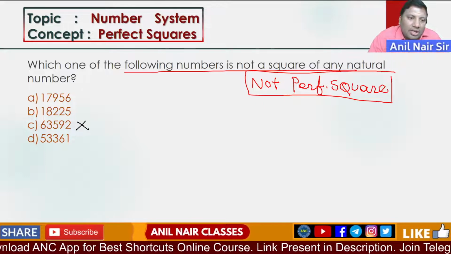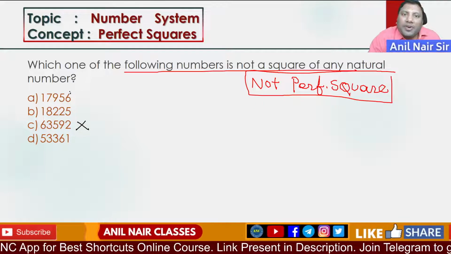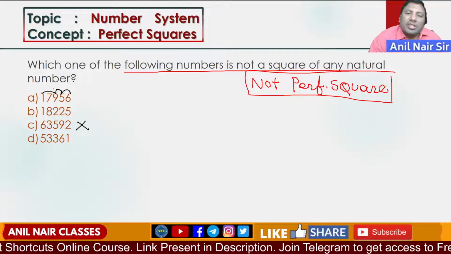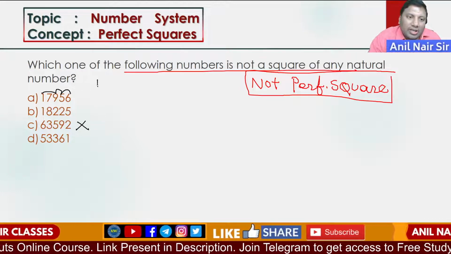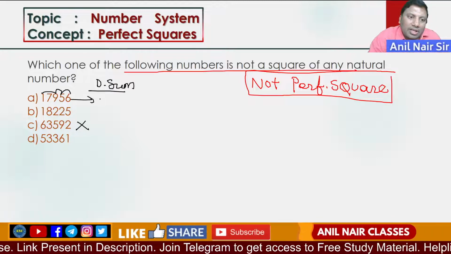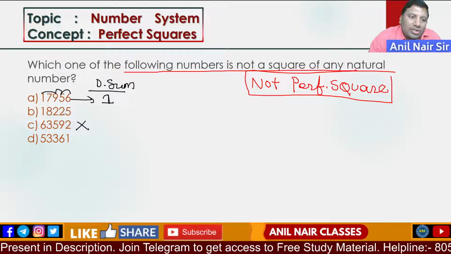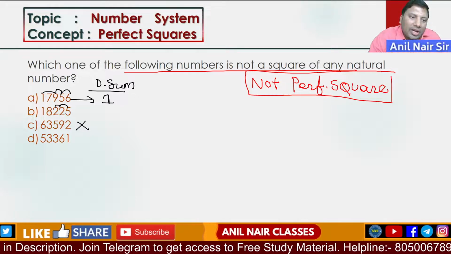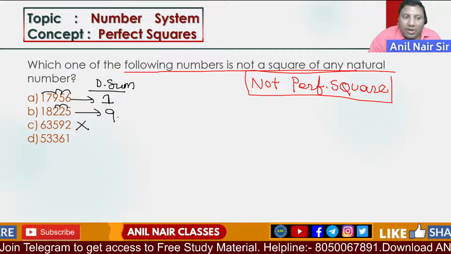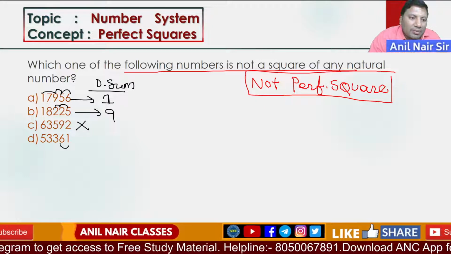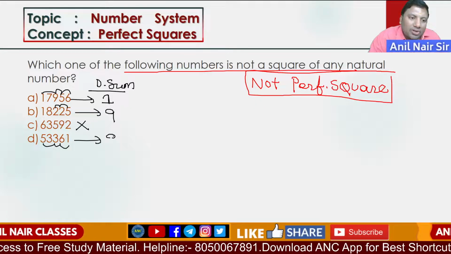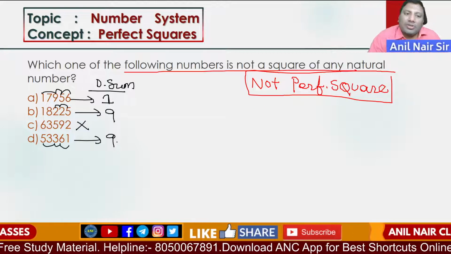These are out. Next one: 6 plus 5 is 11, 11 plus 9 is 20, 20 plus 8 is 28. The digital sum is 1, so there is a chance. First one, there is a chance. 18225: 7 plus 2 is 9, 9 plus 9 is 18, 18 gives digital sum 9. Second one also there is a chance. 7 plus 3 is 10, 10 plus 8 is 18. Fourth one also there is a chance.